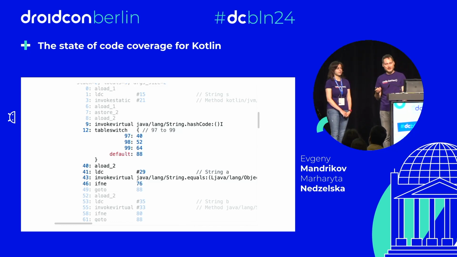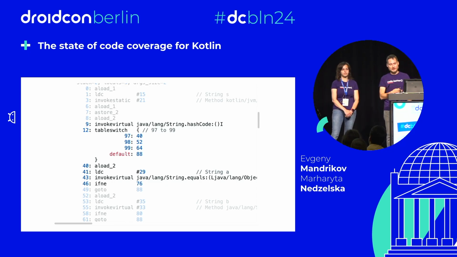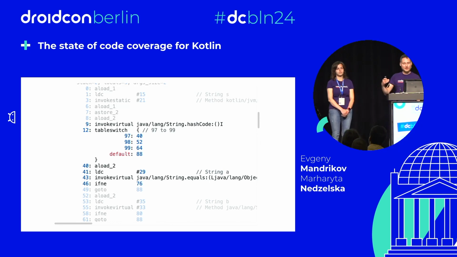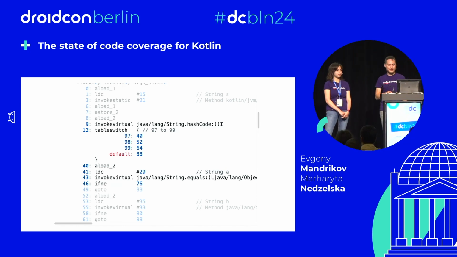Turns out that it's pretty efficient to implement switch by string in the bytecode by first switching by a hash code. For most of the cases, it's going to work fine. Like on the very first switch, we already determine which branch we need to choose. But there is a trick. Different strings might have the same hash code. So to be certain, after the switch by hash code, we also need to do the string comparison, an equality check.